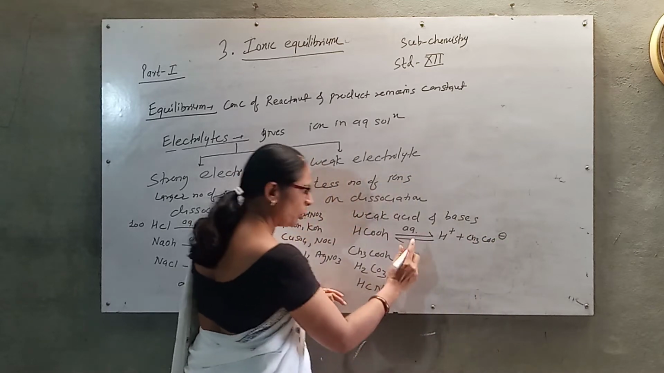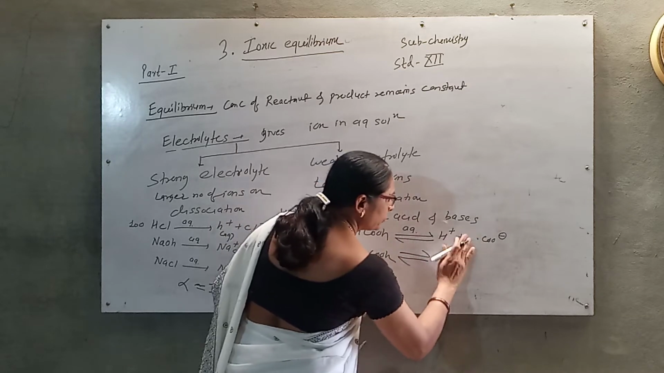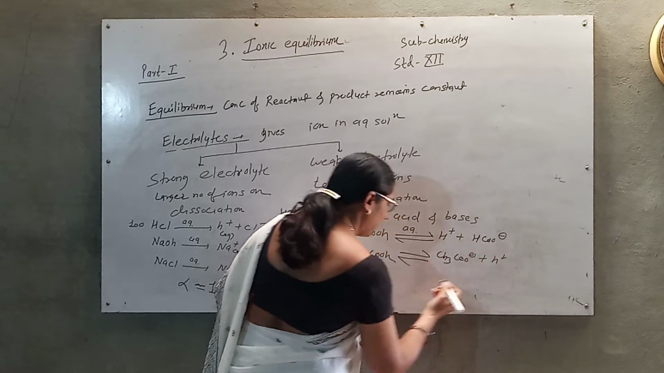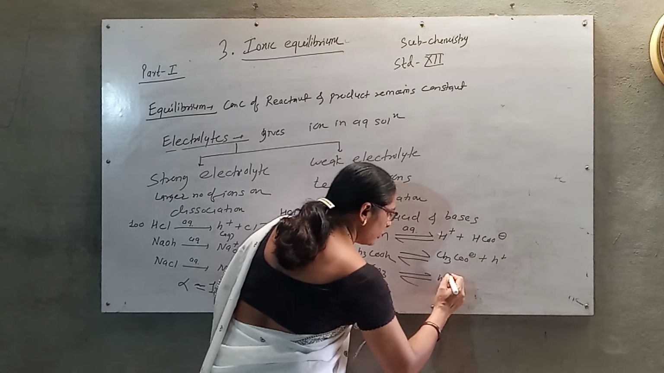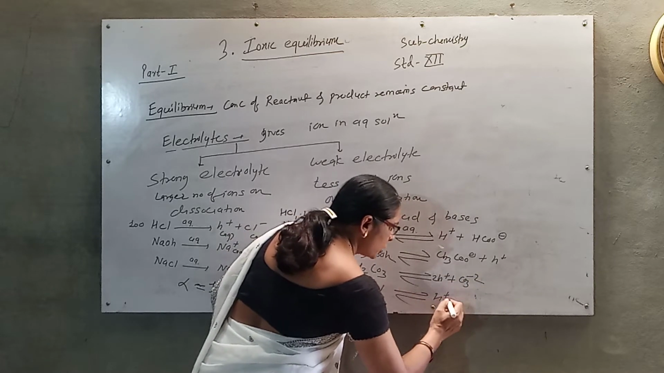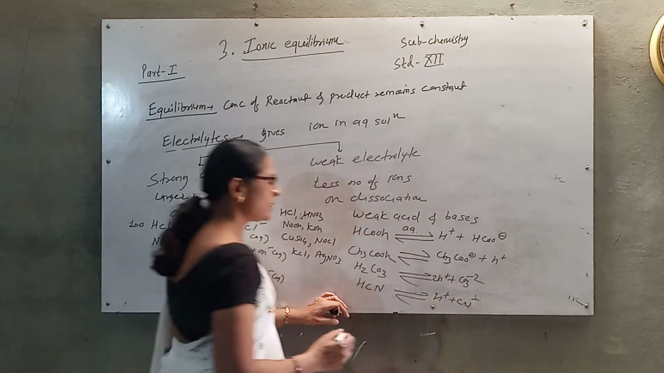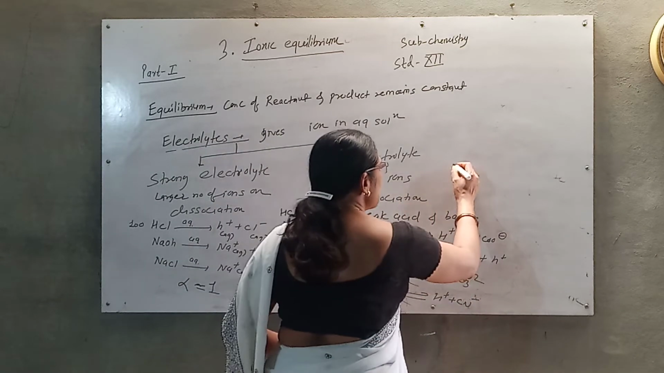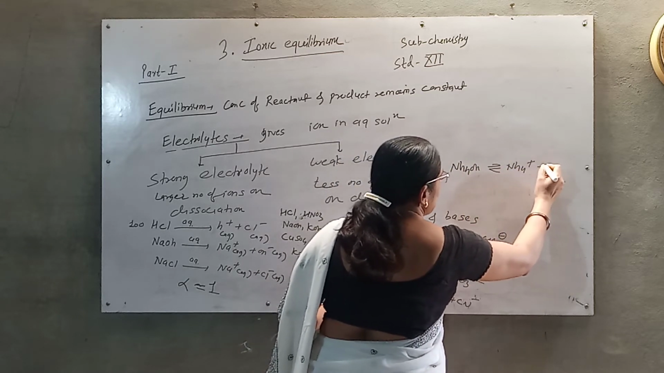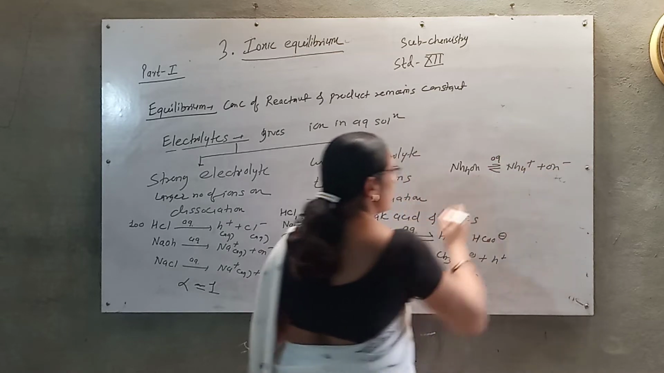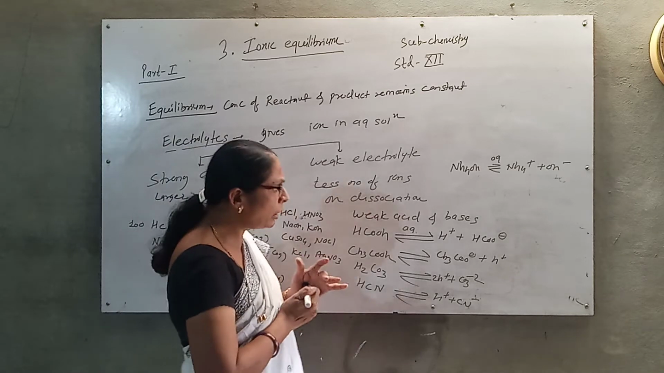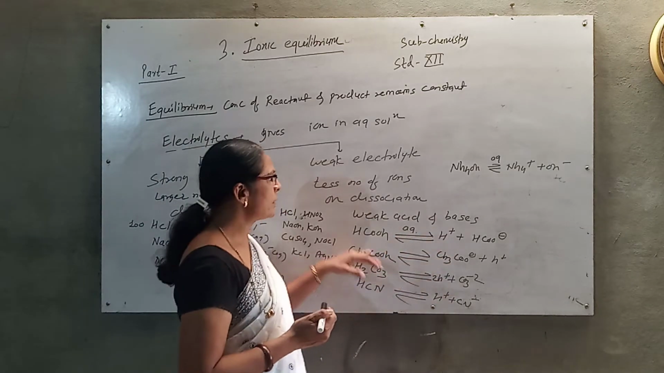Okay, so therefore I write a two-headed arrow. Acetic acid can be dissociated as CH3COO minus plus H plus. The partial dissociation is there. Carbonic acid also has partial dissociation. HCN also has partial dissociation. In this way, the weak acids dissociate. Weak bases such as ammonium hydroxide also show dissociation in this way in aqueous solution.